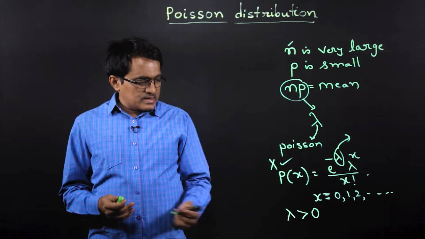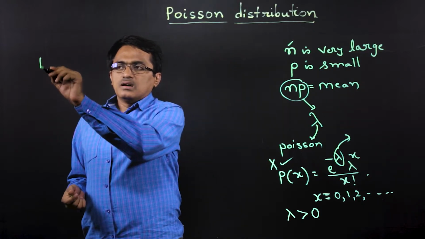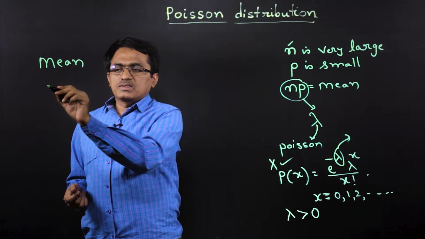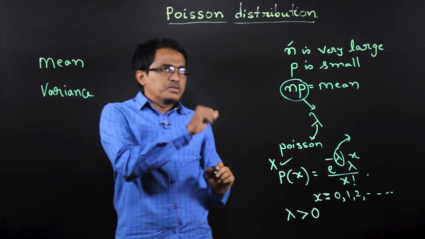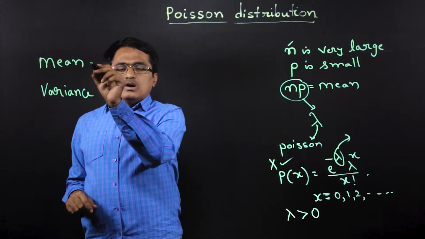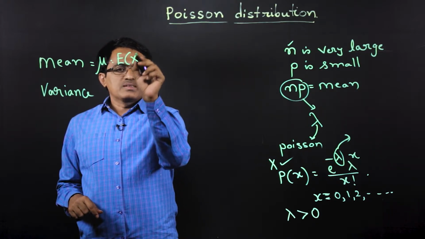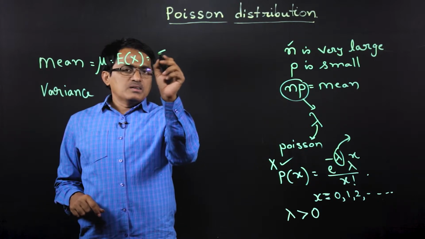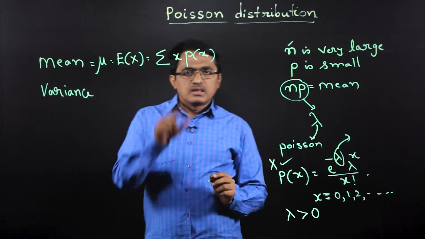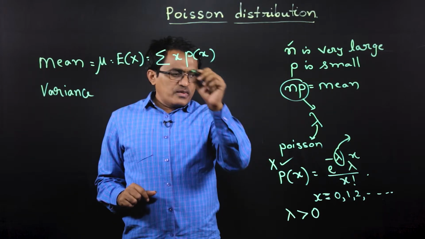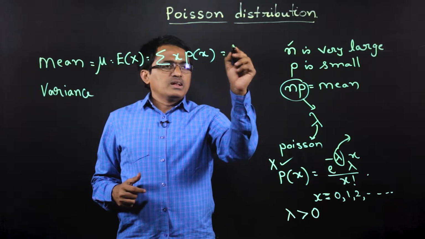Now, whenever we define or discuss a distribution or random variable, we talk about the mean of the distribution as well as the variance of the distribution. The same discussion we can continue with respect to Poisson distribution. How to find the mean of the distribution, that is mu equal to expectation of x? It is nothing but summation of x into the corresponding probabilities. Now, if we use this p of x, e power minus lambda, lambda power x by x factorial, and simplify, then we will arrive at lambda.